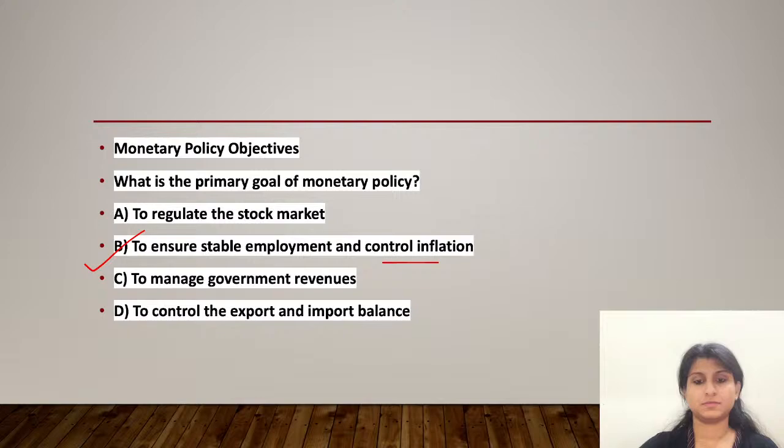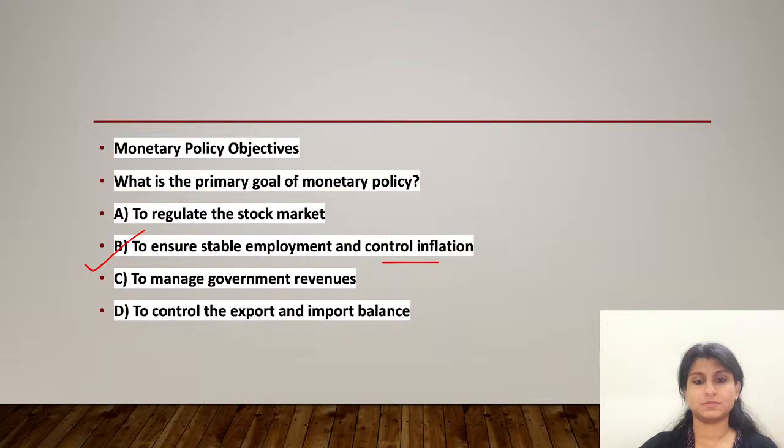So, the tool of monetary policy used by the Reserve Bank of India to control the money supply by altering the rate at which the banks borrow money overnight is known as the repo rate. That is the repurchase rate. Repo rate is the rate at which the central bank, like RBI in our case, lends money to the commercial banks in the event of any shortfall of funds. So it is used by monetary authorities to control the inflation.